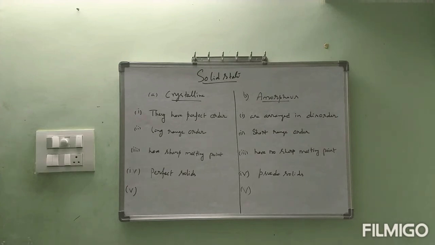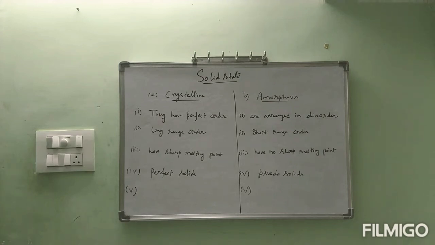Second, crystalline solids have particles in long range order; amorphous solids have short range order. Third, crystalline solids have sharp melting points; amorphous solids have no sharp melting points. Fourth, crystalline solids are called perfect solids; amorphous solids are called pseudo solids.